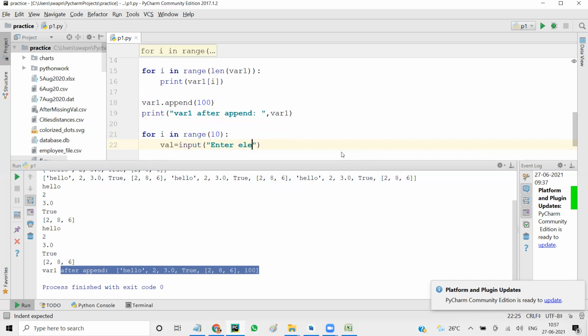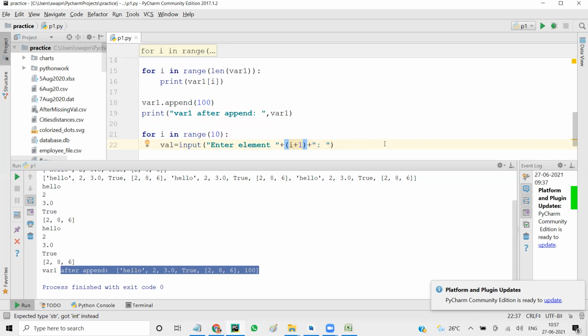enter element plus i plus 1. Okay, I forgot to put this bracket here.